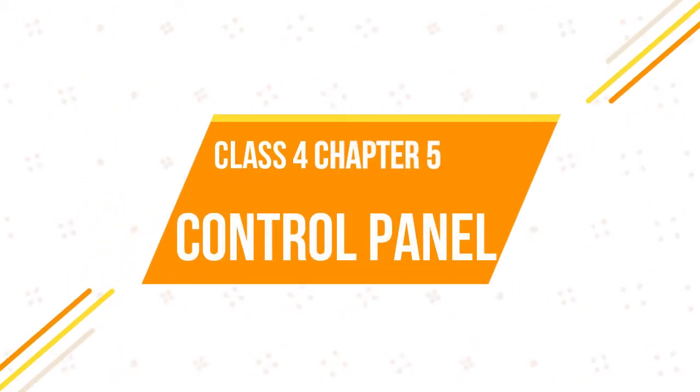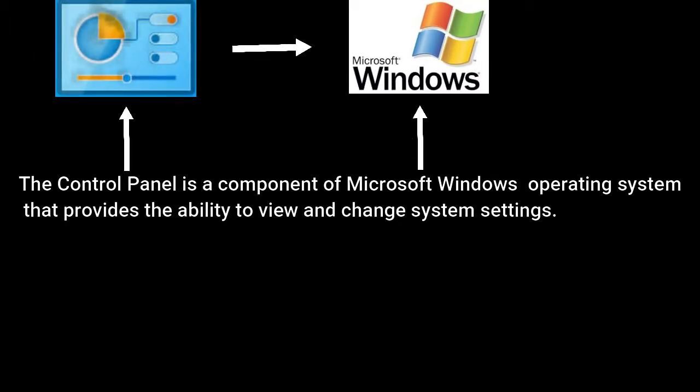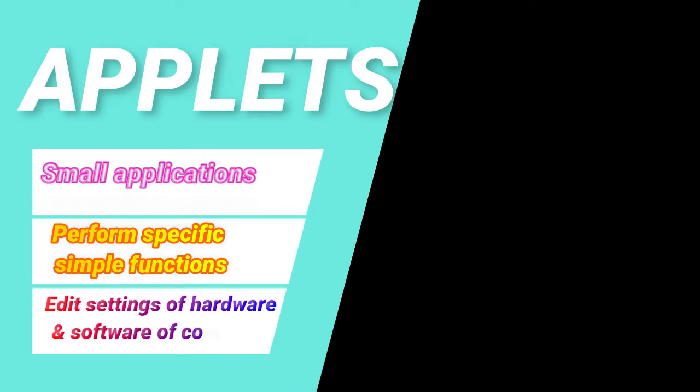Today, I am going to start the chapter Control Panel. So, students, Control Panel is the part of the Windows operating system which provides us the ability to view and change system settings. The control panel has many small applications called applets. They are used for performing specific simple functions. These applets allow us to edit the settings of different software and hardware attached to your computer.